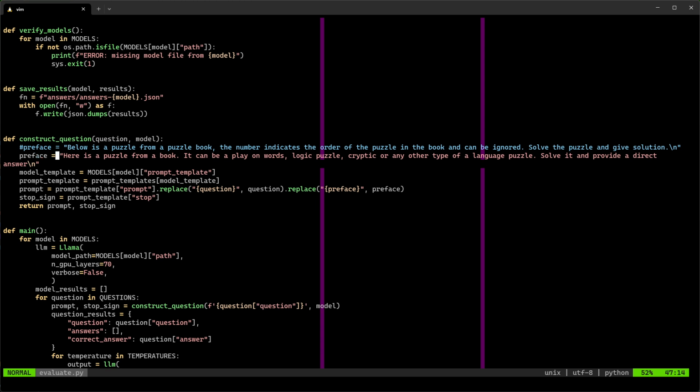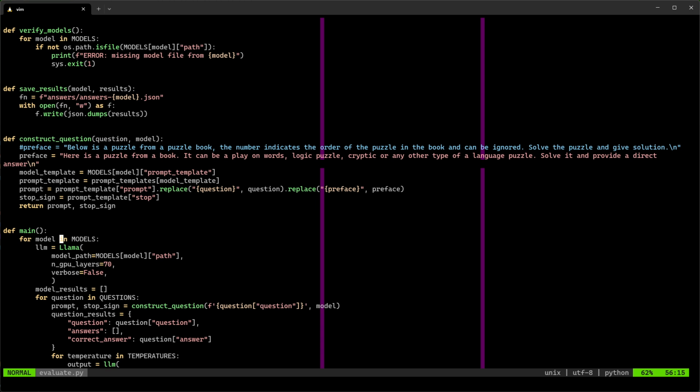So in this specific example, I wrote, here's a puzzle from a book. It can be a play of words, logic puzzle, cryptic, or any other type of language puzzle. Solve it and provide a direct answer. I tried some other prompts in the past and they had somewhat worse responses, not very direct, so I'm guessing this can make a big difference in any future evaluation. Over here we do some basic string manipulation, loading the values from the JSON files, and then in the end constructing the whole prompt. And our main function is where we loop over the models.